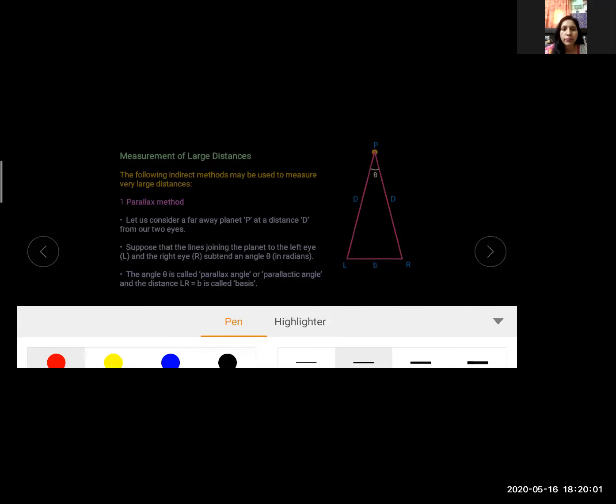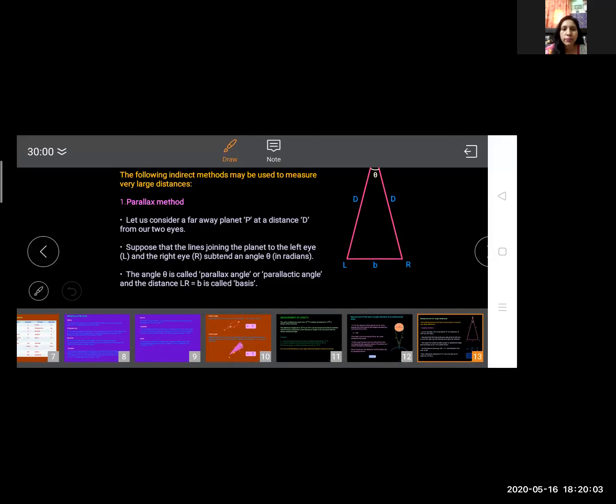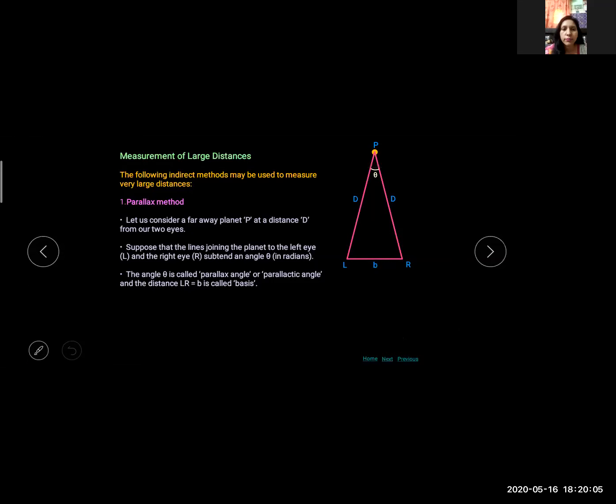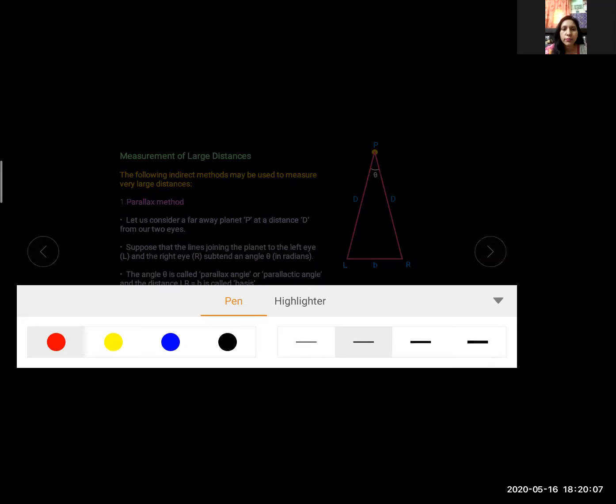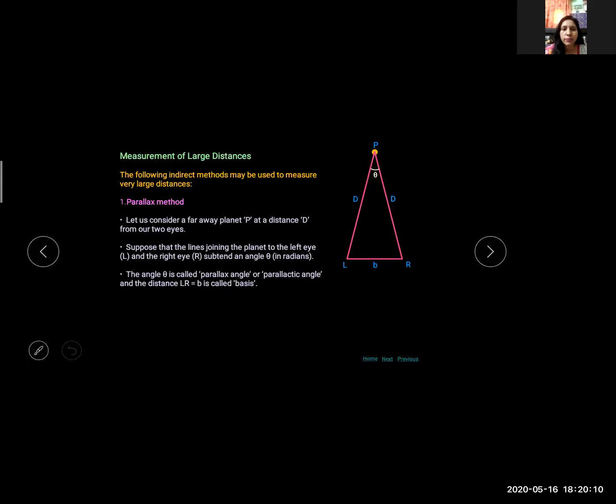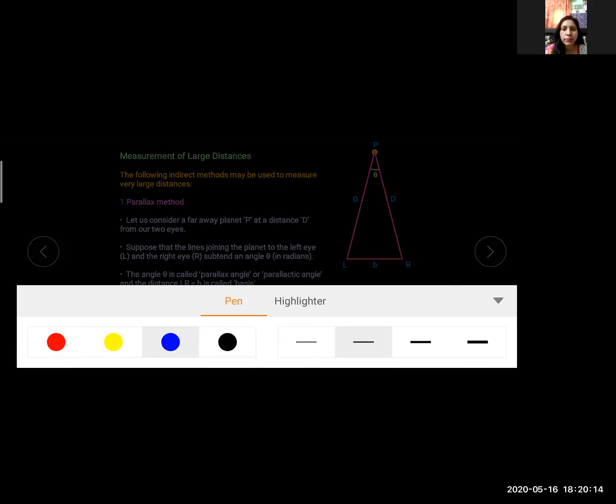Consider point P is a pencil. Close your left eye, see this object, and then close your right eye, see this object.